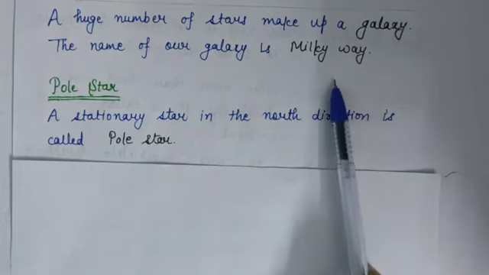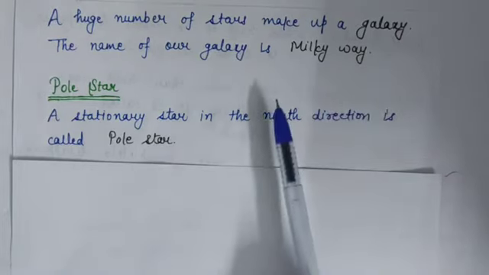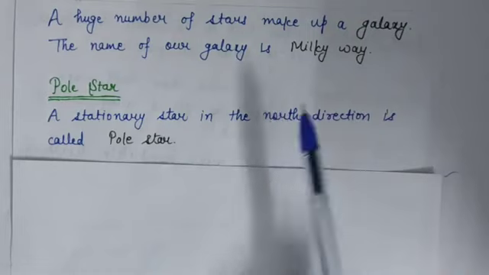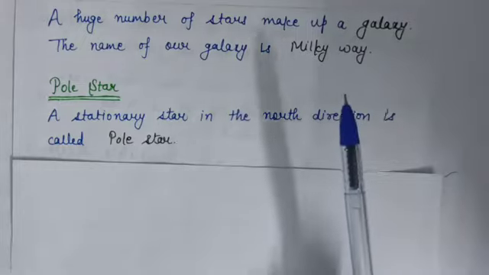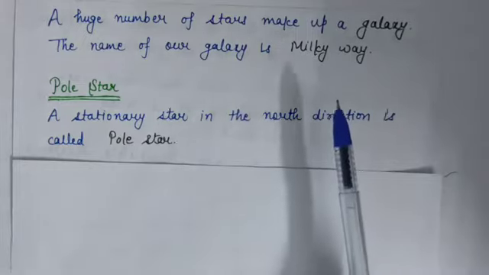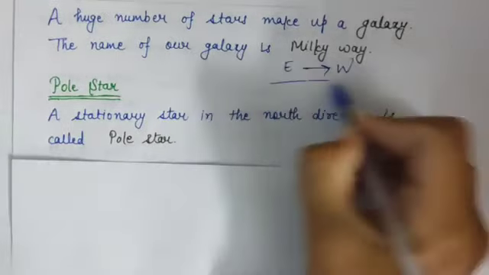Why? Because our earth rotates from west to east, and stars appear to rotate opposite to the earth. Means they appear to move from east to west.